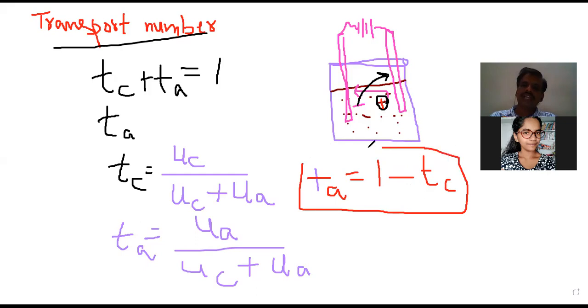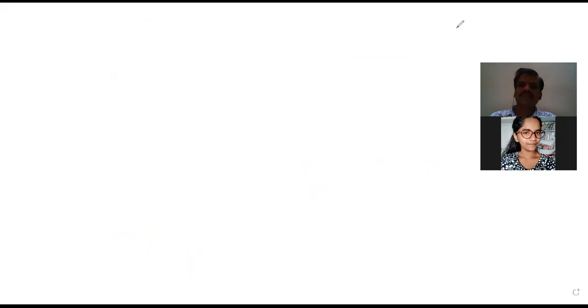Who proposed this transport number? Transport number is also called the transference number. It is also called the Hittorf number. Hittorf had proposed this transport number. Why did he propose it? In order to prove Faraday's laws of electrolysis. All these laws were proposed.